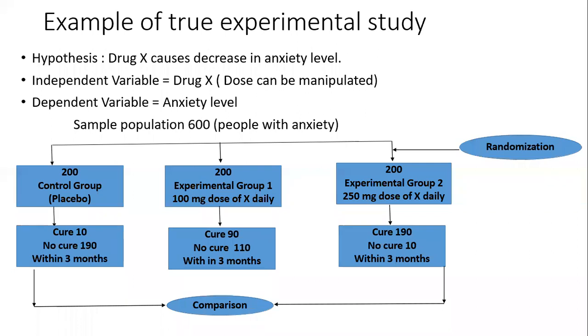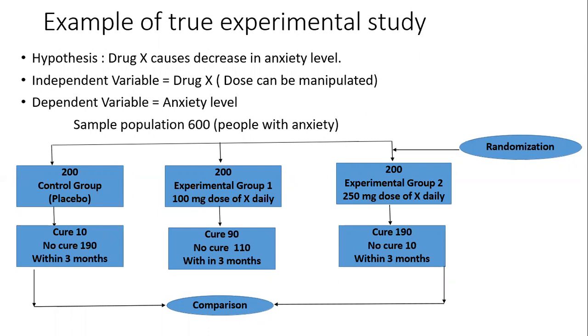The sample population is 600 people with anxiety, who have gone for the experiment. 200 are the control group, given a placebo, and 200 are experimental group 1, who received only a 100 mg dose of X daily.